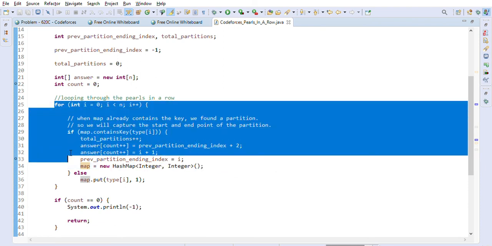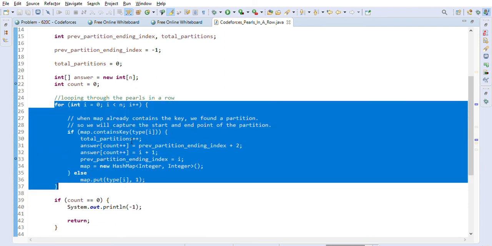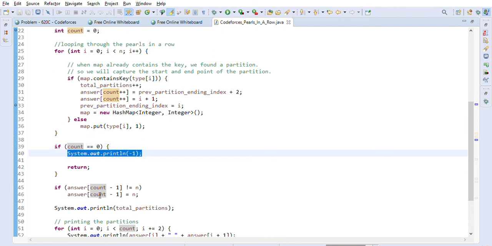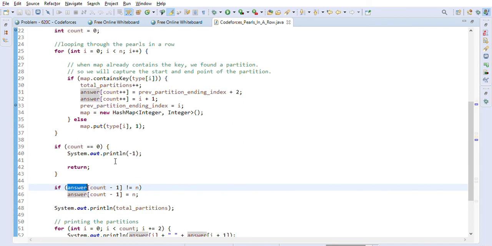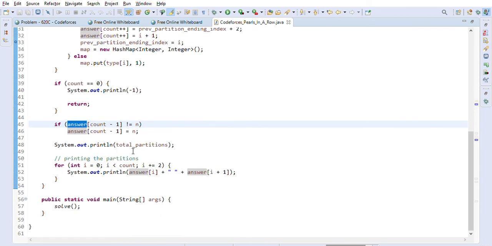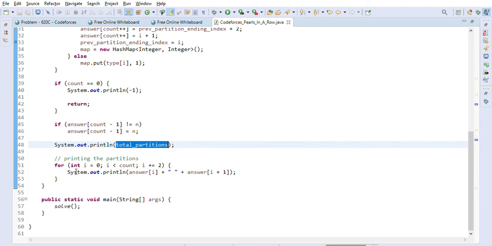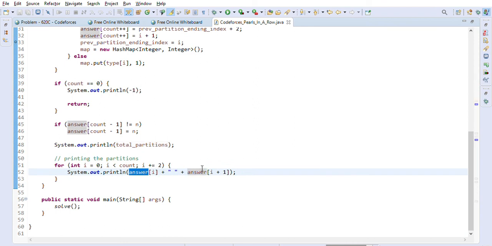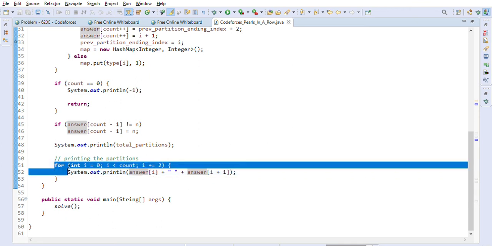So we loop through all the elements and capture all the partition indexes. And here if we find the count is equal to 0, then in that case we will output -1. Otherwise we will use our answer array to output the total partitions, and after that we print the partitions from the answer array, because in the answer array we have captured the partitions. Every two entries has one partition, starting and ending. So we are just printing it there.